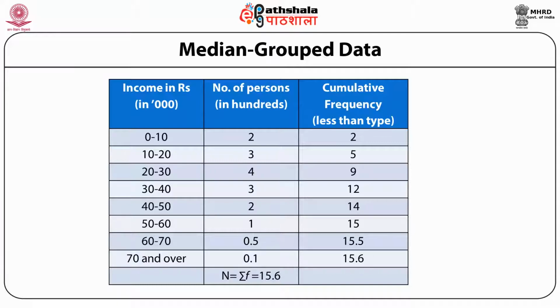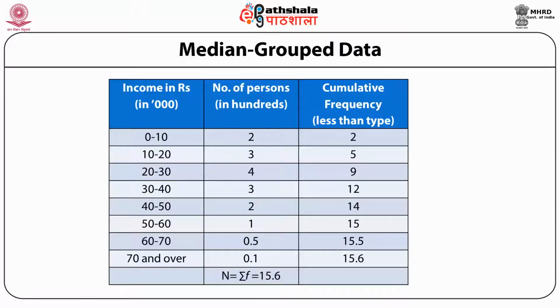Let's look at the second class. How many people are having income between 10 to 20,000? Second column tells us there are 3 people or 300 people since it is in 100. Now, when we look at the third column, that is the cumulative frequency column, it answers the question, how many people are there who are having their income less than 20,000?